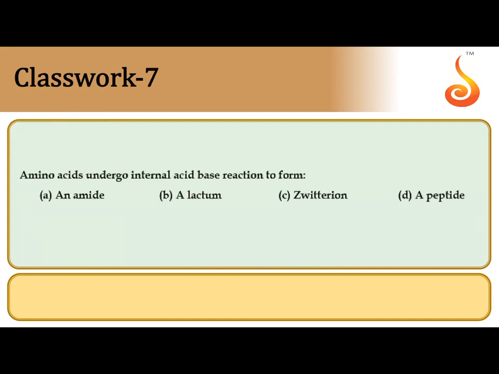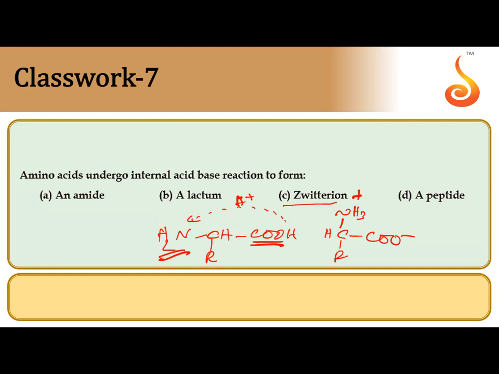Amino acids undergo internal acid-base reaction to form a Zwitter ion. This is an alpha amino acid. NH2 is a base, COOH is an acid. Neutralization takes place internally, with transfer of H plus from COOH to NH2, giving CH NH3 plus COO minus. This is called a Zwitter ion, which contains positive as well as negative charges in the same species. That's why it is a Zwitter ion.